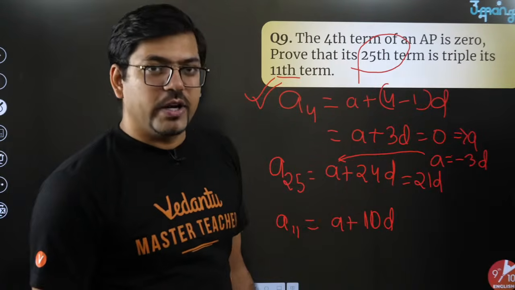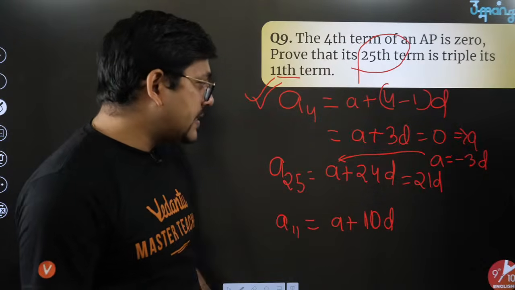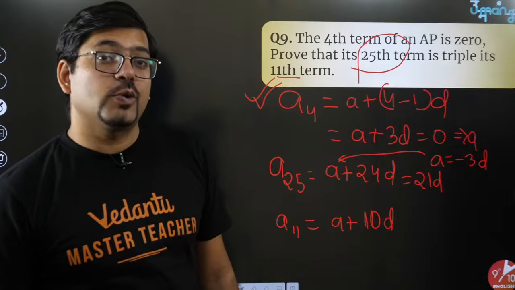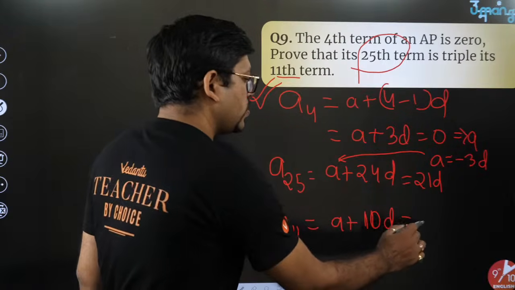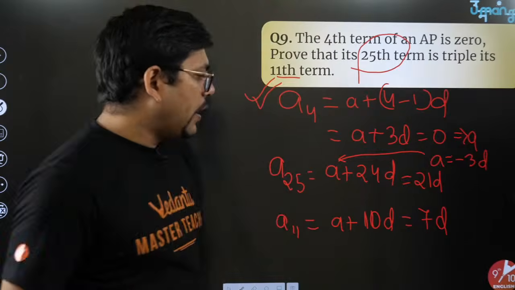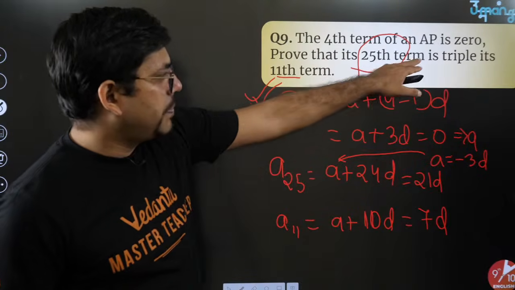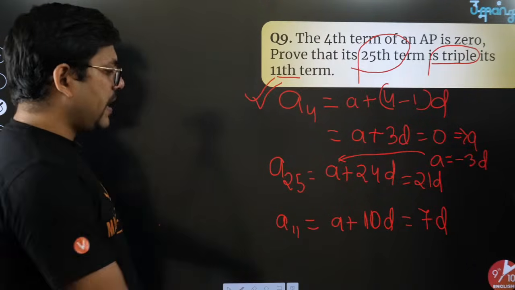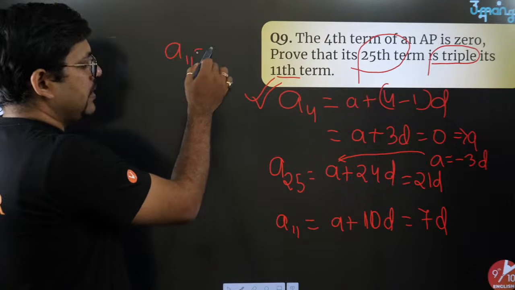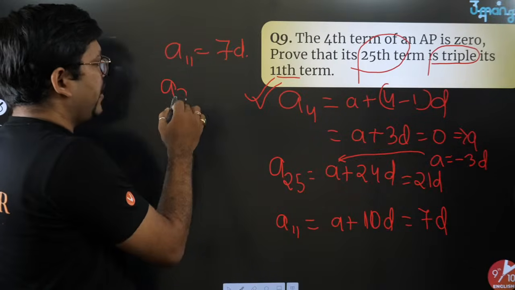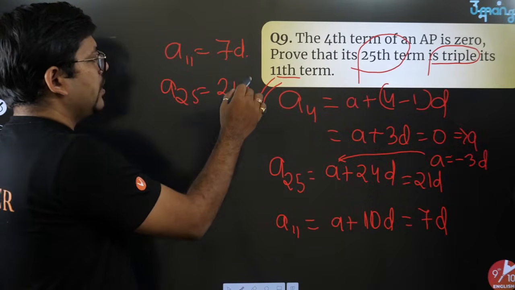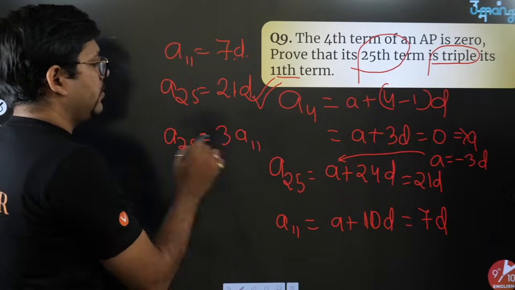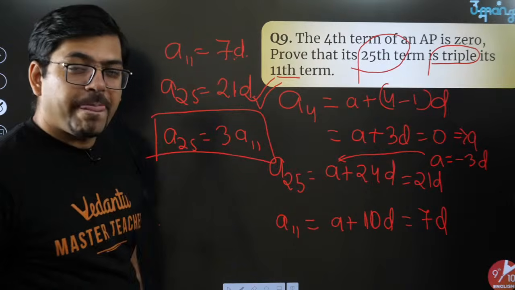Minus 3D plus 24D is equal to 21D. Similarly, if I put this value minus 3D here, then minus 3D plus 10D will be equal to 7D. So now, are you finding that yes, there is a relation of triple? We had to prove that the 25th term is triple the 11th term. Yes, we have been able to prove it because A11 is 7D and A25 is 21D. So yes, they are triple. So I'll write A25 is equal to 3 times A11. Hence proved. Understood or not?